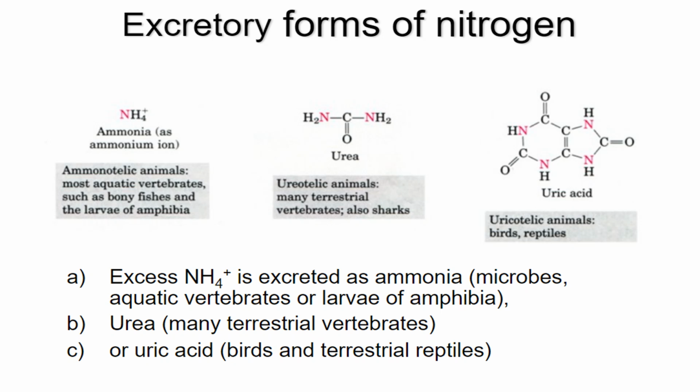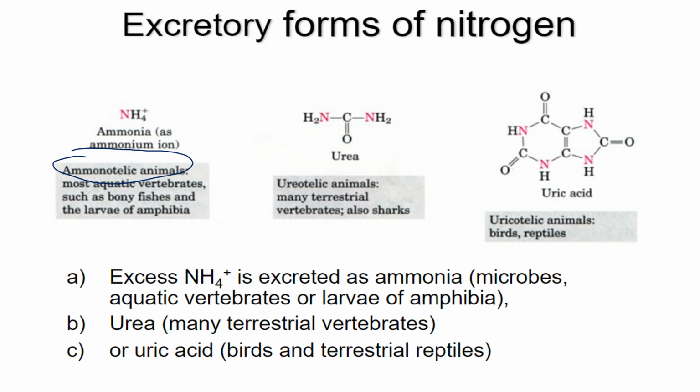First one is called ammonia. Those organisms who excrete their waste product in the form of ammonia directly in the water are called ammonotelic animals. Normally those animals live in the water, so they don't need to increase the solubility of ammonia. Directly they excrete into the water only.